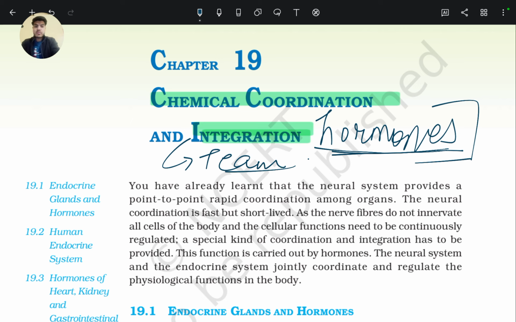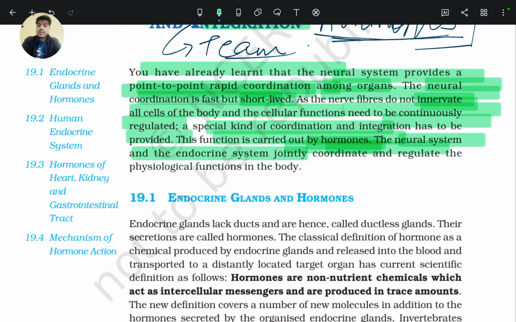So for helping this, a special kind of coordination and integration has to be provided by the body. This function is carried out by hormones. So for helping the neural system, hormones. The neural system and the endocrine system jointly coordinate and regulate the physiological functions in the body. So the neural system and the endocrine system both control and coordinate our body.